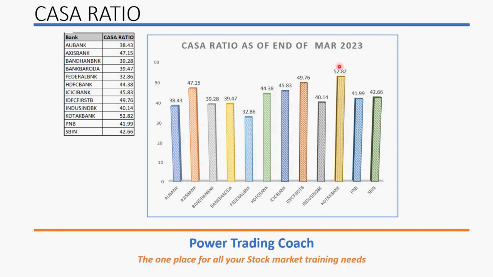So this will be very useful for this bank to have a higher markup and higher profit. This is how the CASA ratio is used to compare banking stocks. So next time when you compare stocks, look for the CASA ratio. The bank which has a higher CASA ratio will have a higher markup, less expense and higher profit.